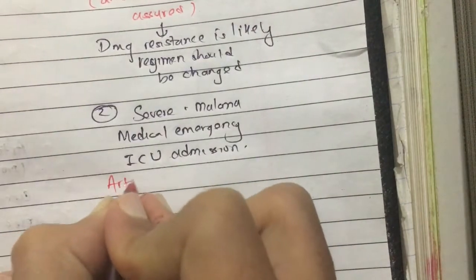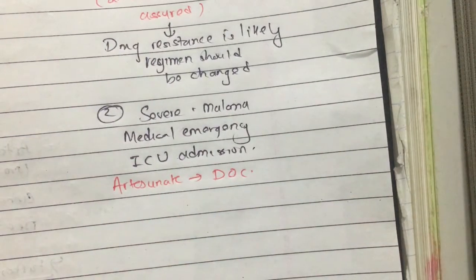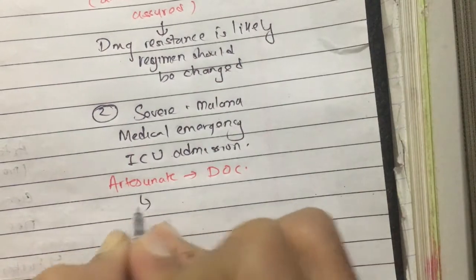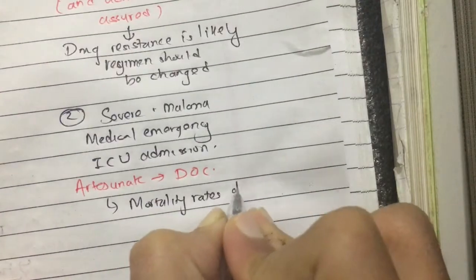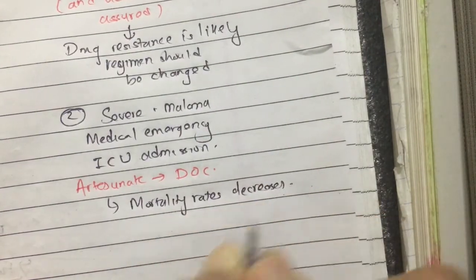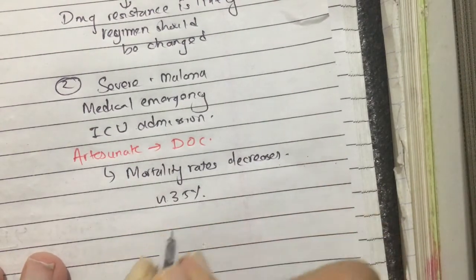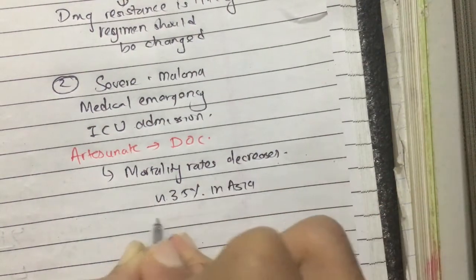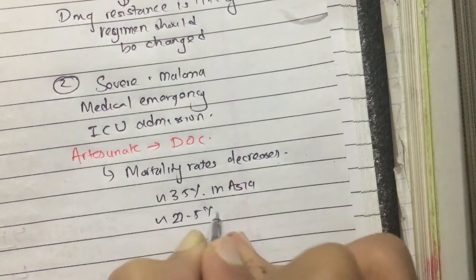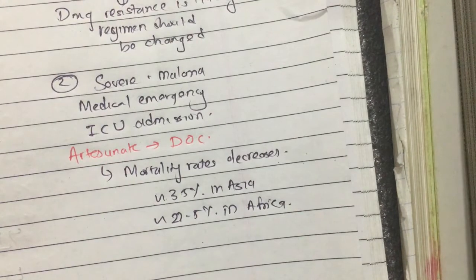Artesunate is the drug of choice because it has been shown that with artesunate treatment the mortality rate decreases. Nearly 35% decrease in mortality was shown in Asia, whereas in Africa a 22.5% decrease in mortality was seen with artesunate for the treatment of severe malaria.